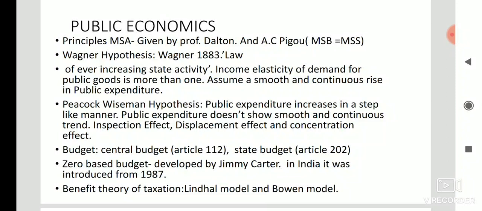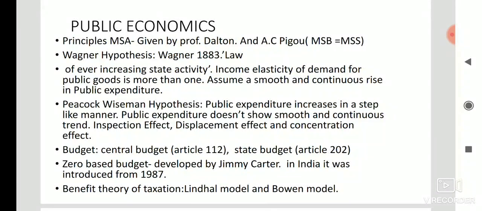Another one is the inspection effect. Social disturbances frequently force people and their government to find a solution for the problems which had previously been neglected. That is called the inspection effect.